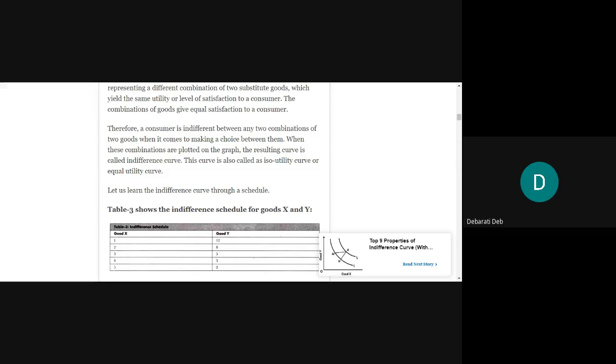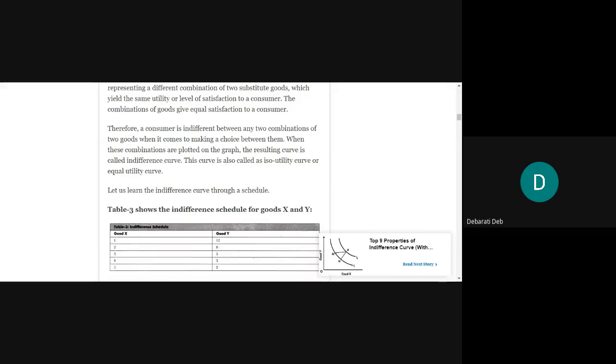When these combinations are plotted on the graph, the resulting curve will be called an indifference curve. All those combinations give an equal level of satisfaction to the consumer, and the consumer is ready to substitute any of these goods, one for the other, no issues in that, but the level of satisfaction will be the same. When asked to make a choice, he will be indifferent between the combinations. And when these combinations are plotted on the graph, the resulting curve will be called an indifference curve.